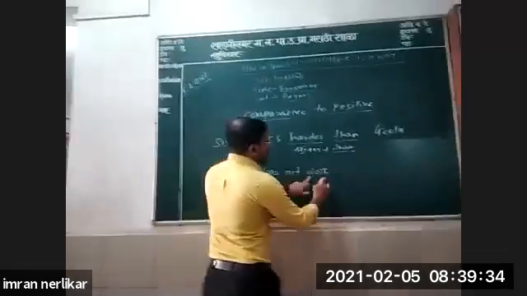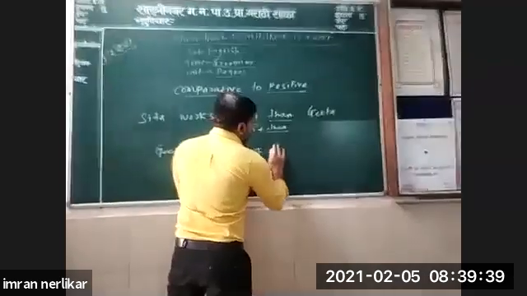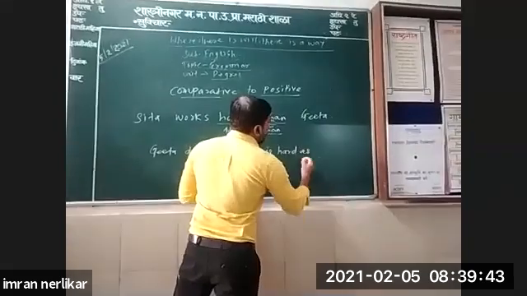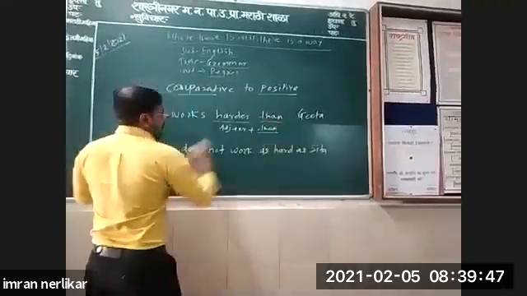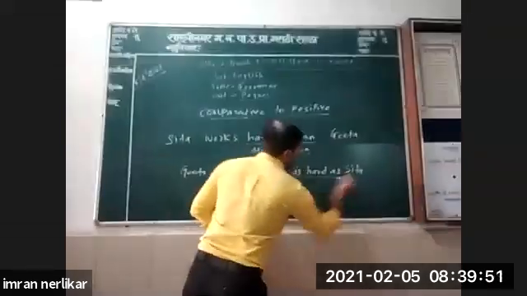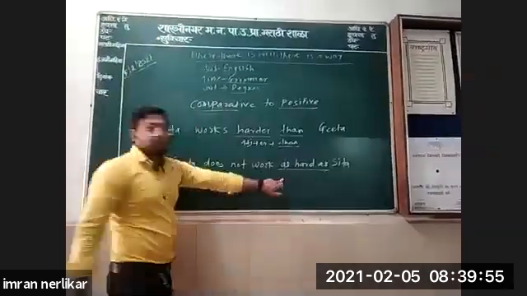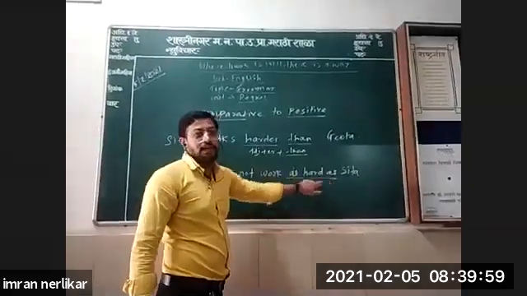Geeta does not work as hard as Sita. Begin the sentence with the opposite. The structure is as plus adjective plus as. It is positive degree.